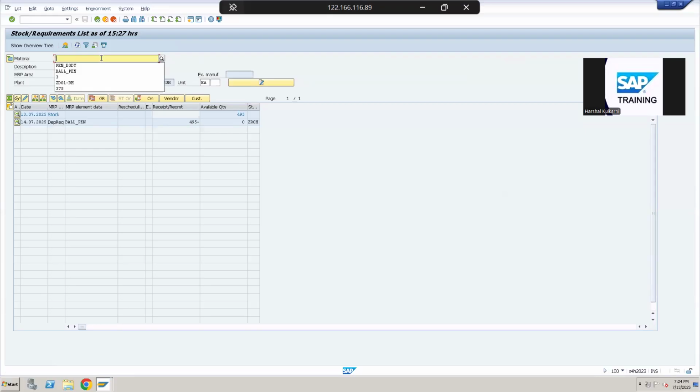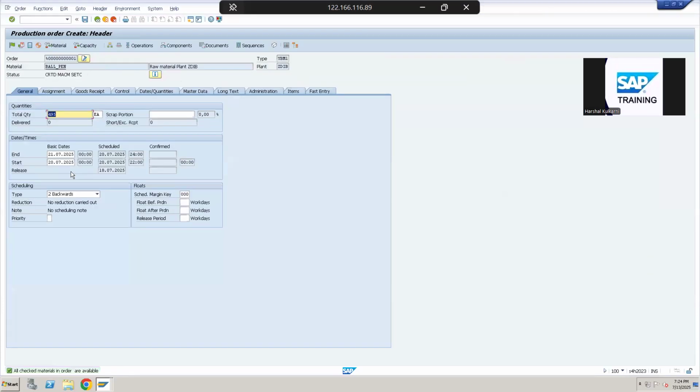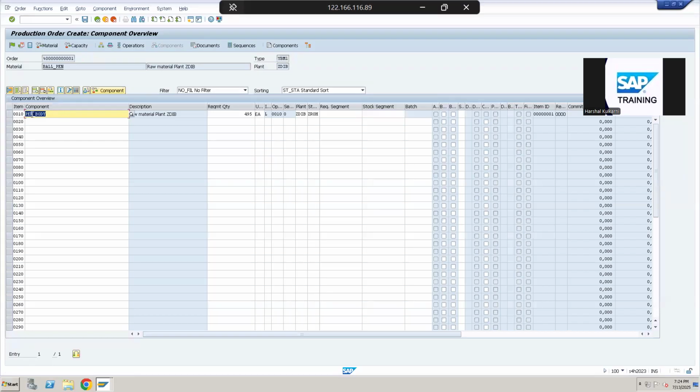Now we have stock in the system, and we are ready to produce our ball pen. As you can see, there is a plan order ready for us to produce. This plan order, I will convert it to a production order. This is how the production order looks in SAP. If you go into the component section, it will show how many materials in how much quantity are required to produce this product.